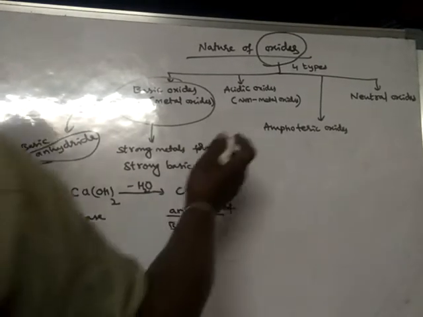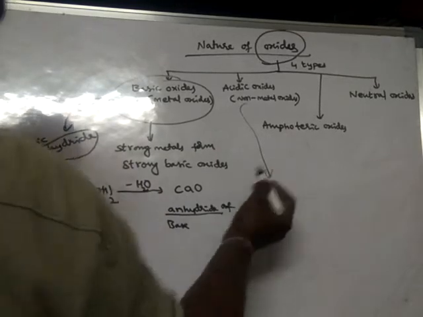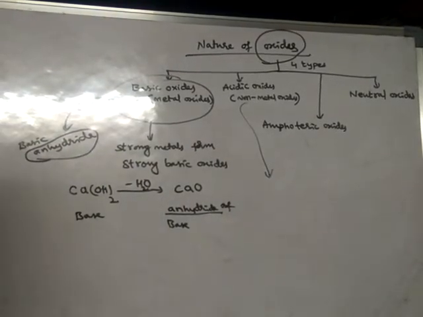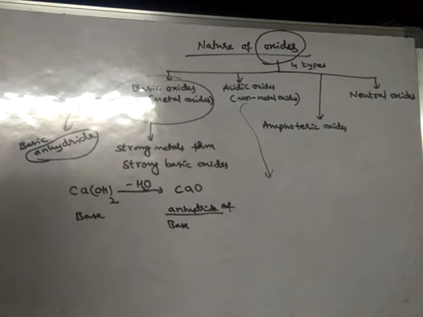In the same way, acidic oxides. Generally non-metal oxides are acidic.